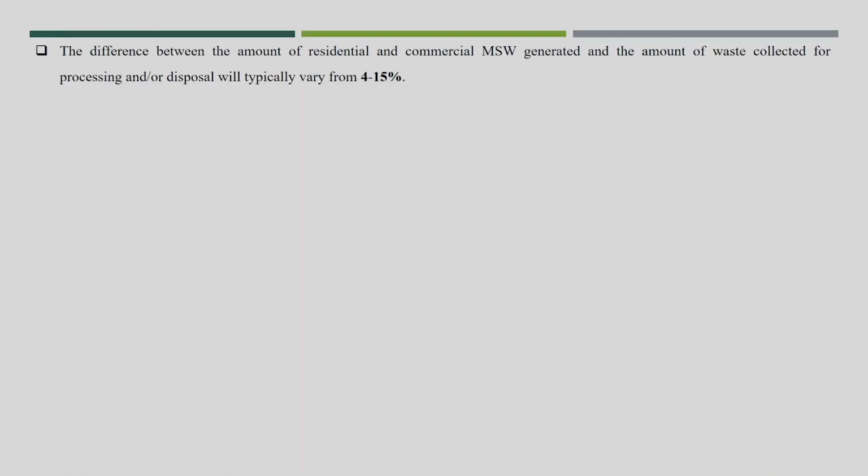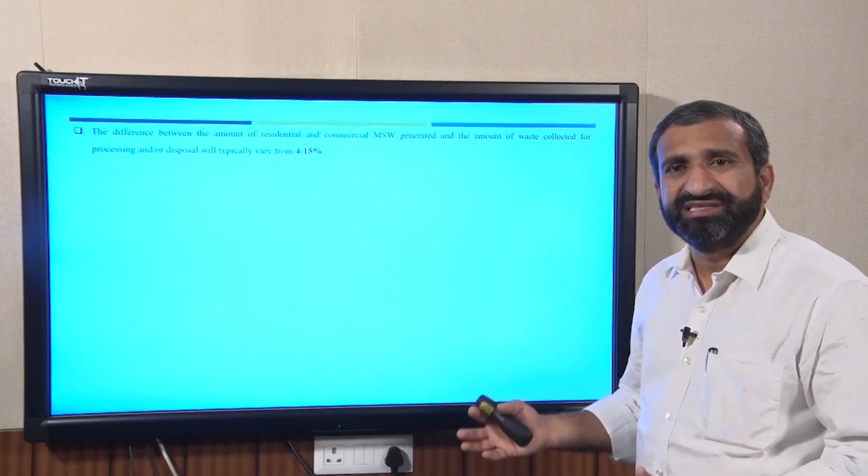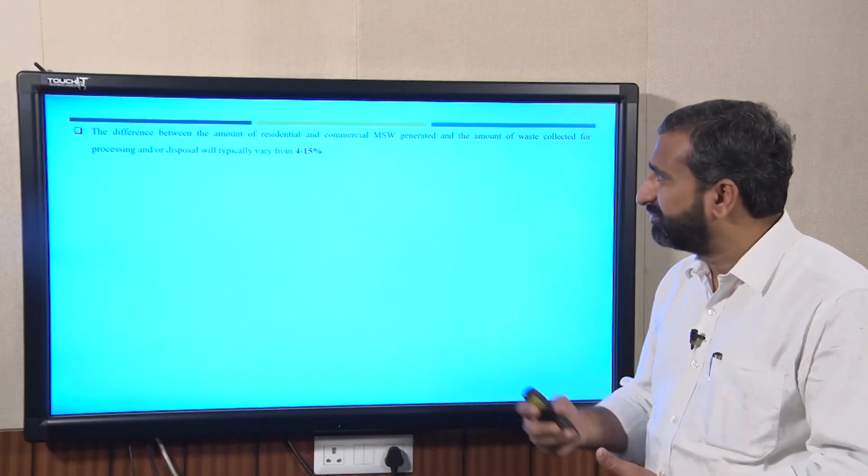Now, if you see the difference between the collection rate and generation rate, most of the studies say that the difference varies from 4 to 15%. Globally we can say that the difference between collection and generation rate goes up to 4 to 15%, but in India, because our collection frequency is not that high, we will see in a few slides the collection efficiency of different cities or states of India.